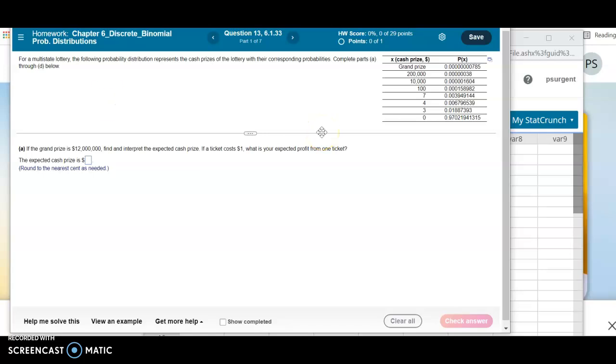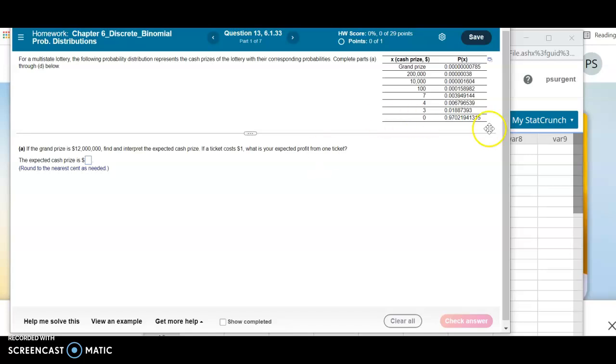Okay, the lottery problem. We talked a little bit about this in class. This first question I think is off, so I want to just make a quick video. If the grand prize is 12 million, find and interpret the expected cash prize. That's how much money they would just give you without considering your dollar. But this question says if a ticket costs $1, what's your expected profit? So that does consider your dollar.